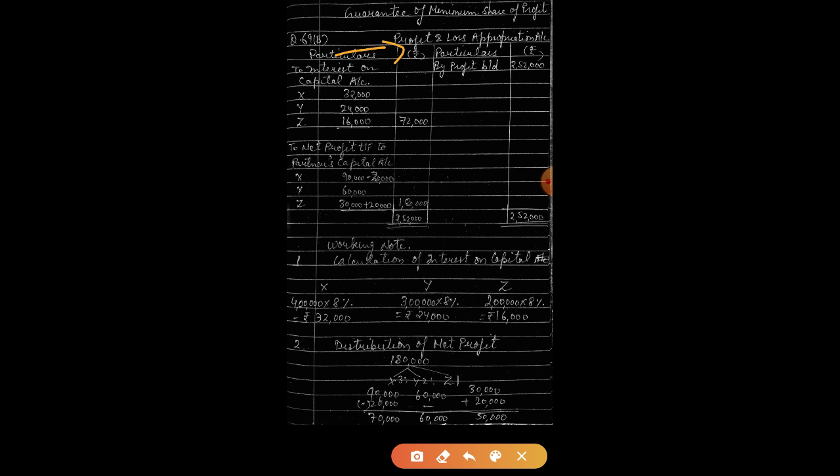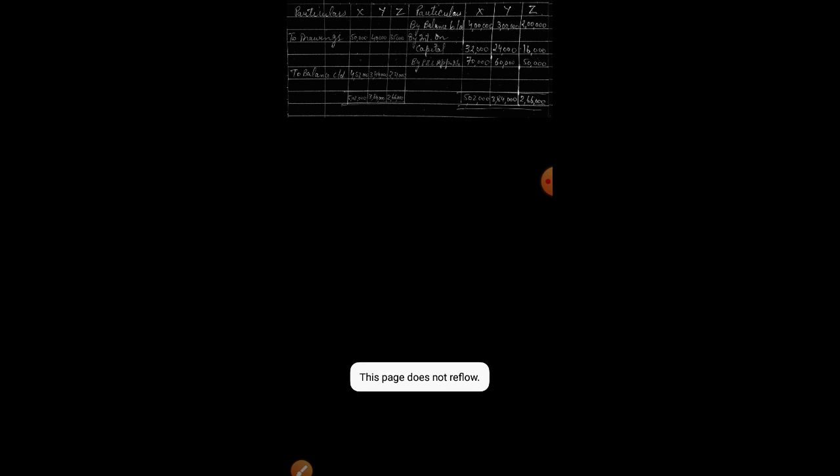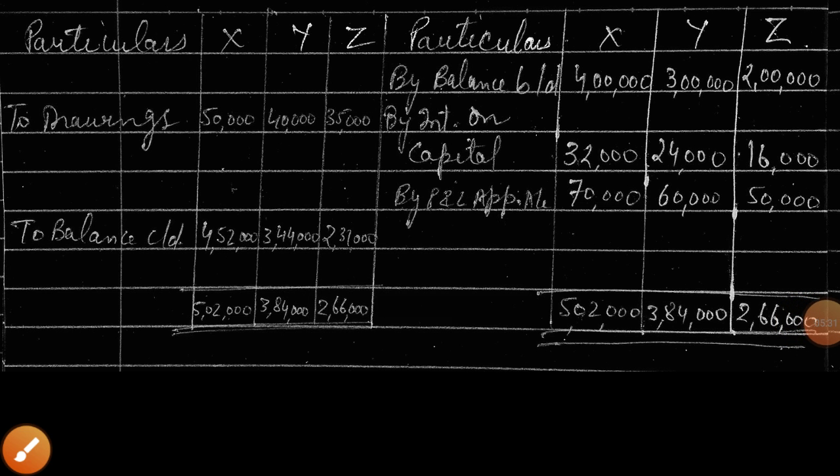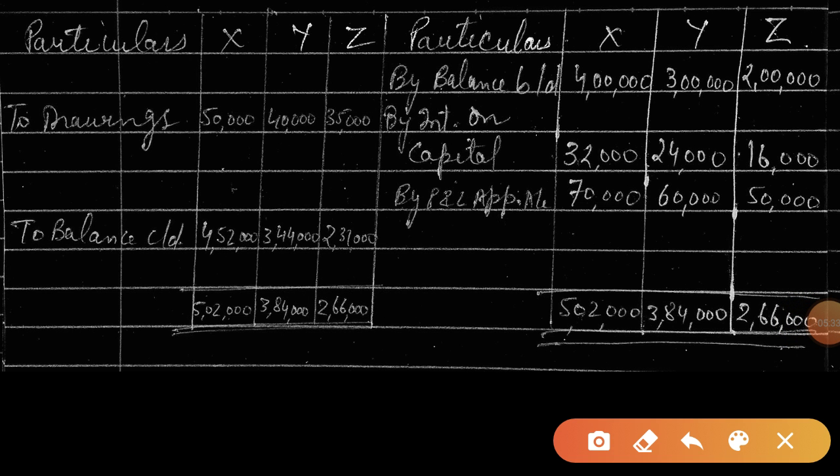Now we will move on to one more question so that our concept is crystal clear. Here is the question now, but before going on to the question we have to do the capital account. So here is the capital account. Balance of the capital is given and interest we have calculated in profit and loss appropriation account, and this is the profit which is to be given to the partners X, Y and Z.